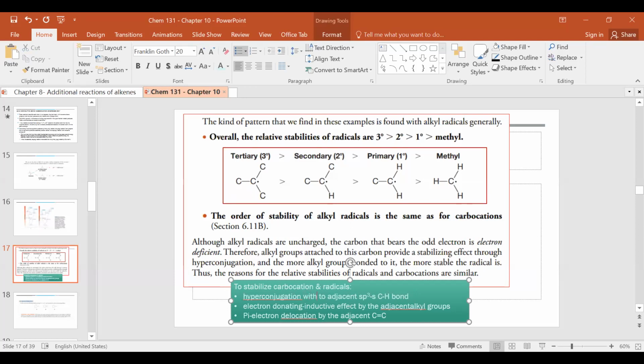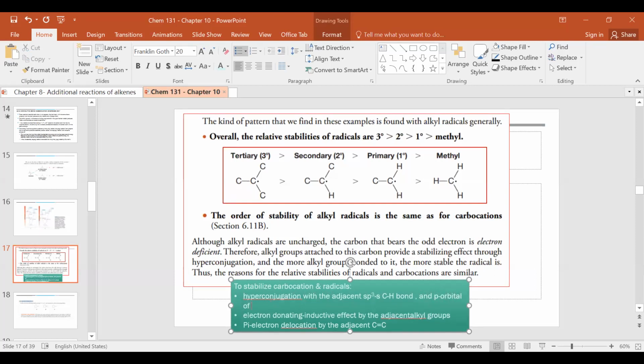With the adjacent sp3 C-H bond and the p orbital of the C dot, or C plus, carbocation.